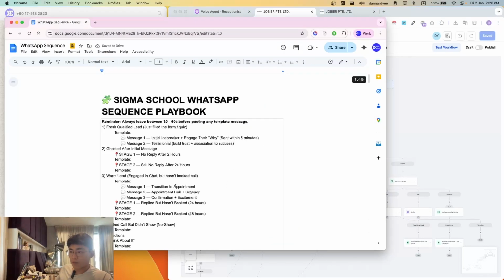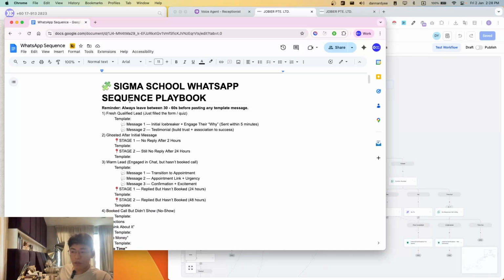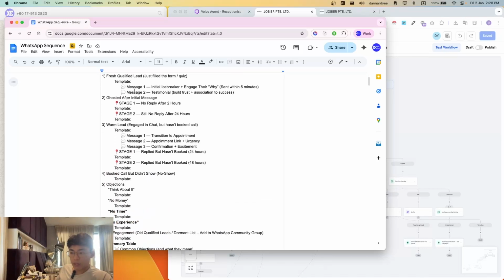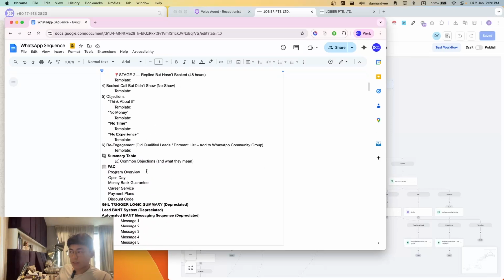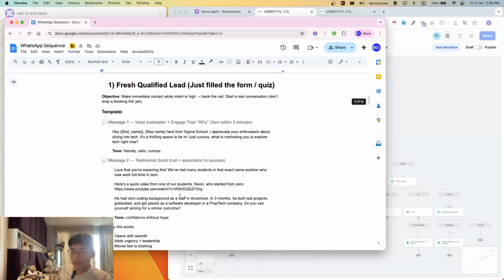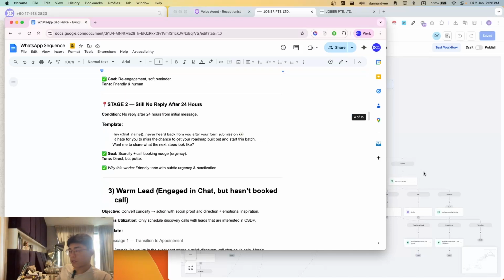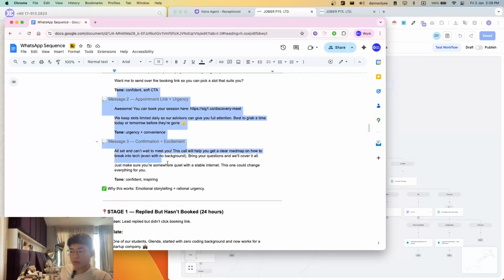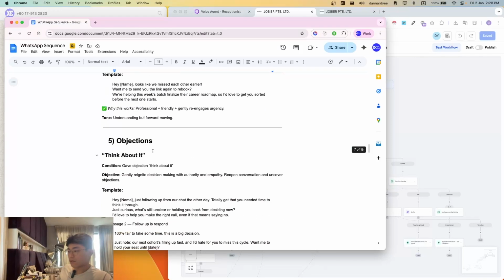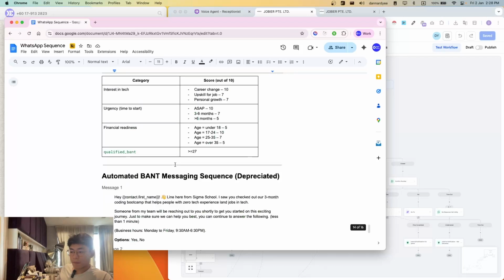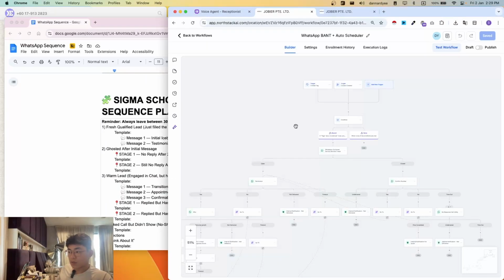So this is also a kind of playbook that we've created so that everyone on our team can follow and understand more about this system, and when human intervention can go in and start replying to them. Because there are certain parts where it'll be transferred to a human to start replying. But all in all, it just covers what goes on in this workflow. The messages that are sent are usually somewhat different, but overall, you can envision how the flow goes.